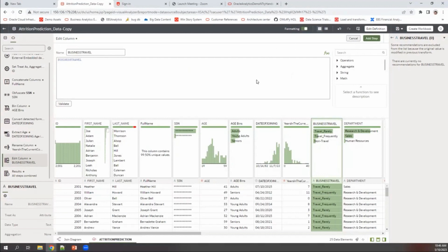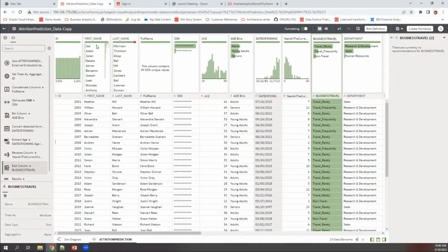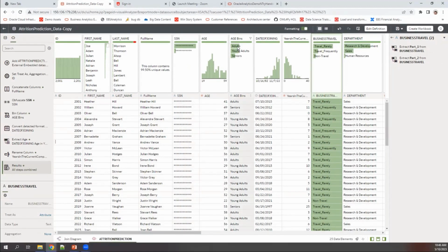Another thing which is also mentioned in the documentation: typically this is what the profile of the column looks like. It's basically the frequency distribution of the values. If you hover on it, you will even come to know the total number of values present in the particular column, the total number or percentage of values.